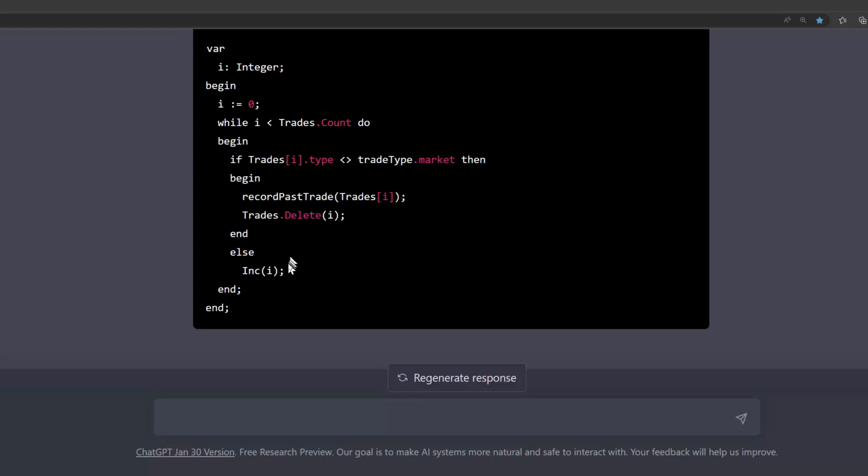When I looked at this code, I first thought, oh my gosh, it messed up. This couldn't be correct. So I studied it for a while, and then I realized it had actually done a better job than I even thought it did, because it recognized that the increment and the decrement were in conflict with each other, and made it so that if it doesn't match where it would delete an item, then it will just increment the loop and go to the next one. So at any rate, another impressive understanding and repurposing of code through ChatGPT.